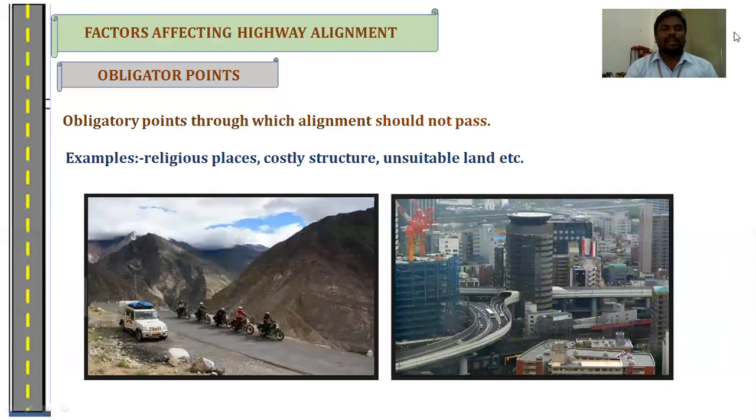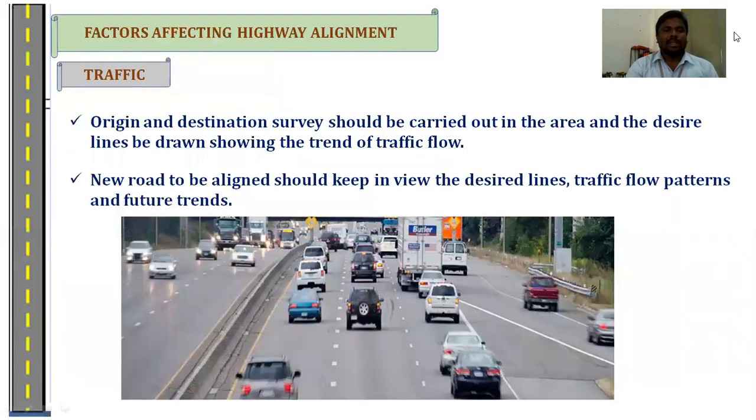Second one, obligatory points through which the alignment should not pass. In that case, if the alignment passes through a particular place, like a religious place or costly structure, we should avoid laying the highway line on that particular route, and we can give an alternate route for that highway alignment within a short distance. These are the obligatory points.